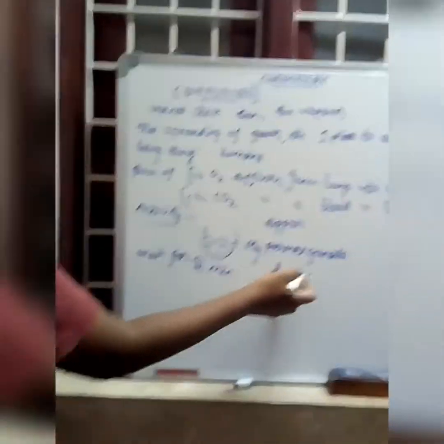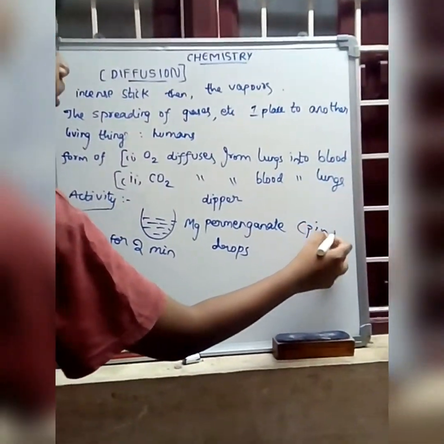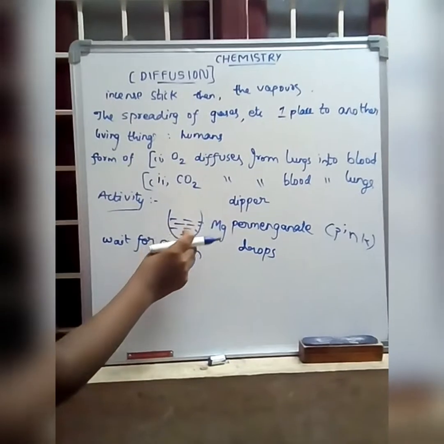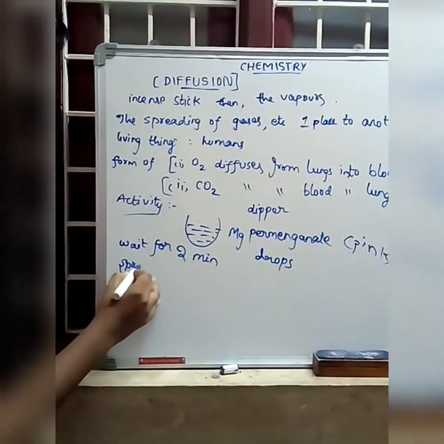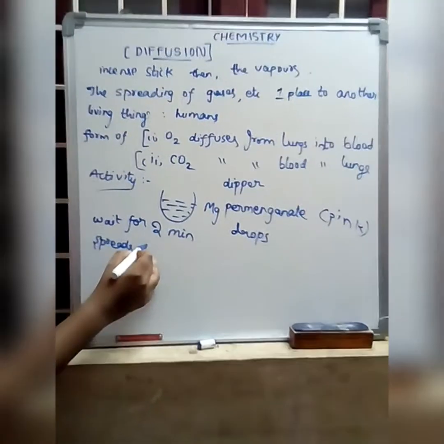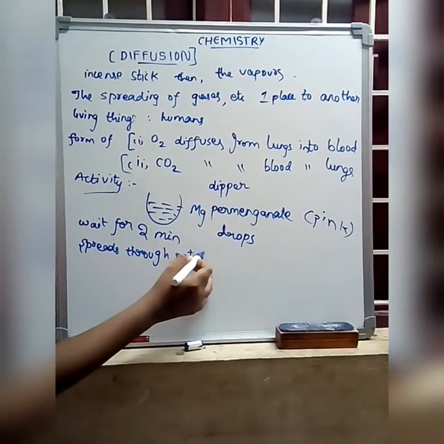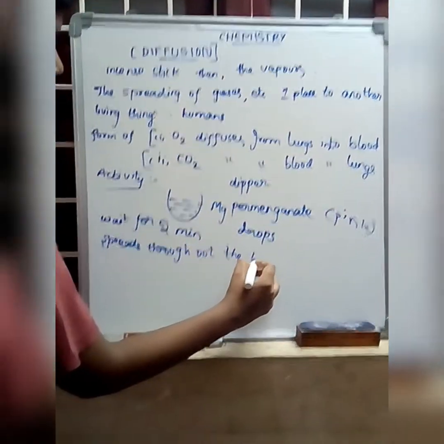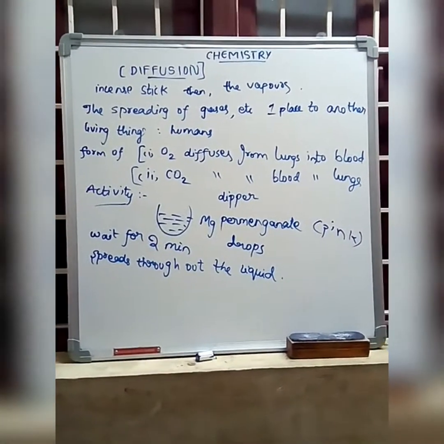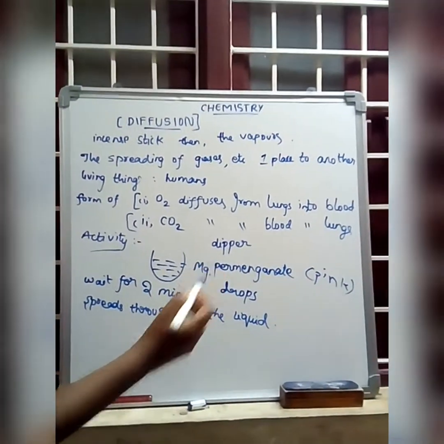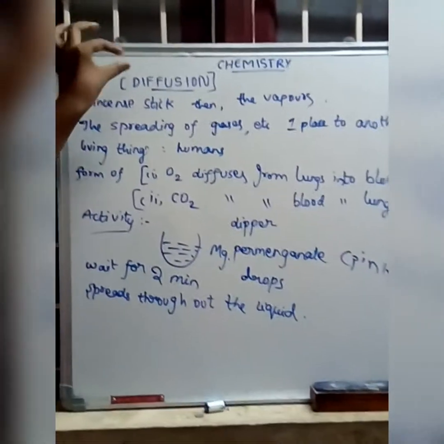Then the permanganate solution, which is pink in color, spreads throughout the liquid, the water in the container. By this we can conclude that diffusion is spreading.